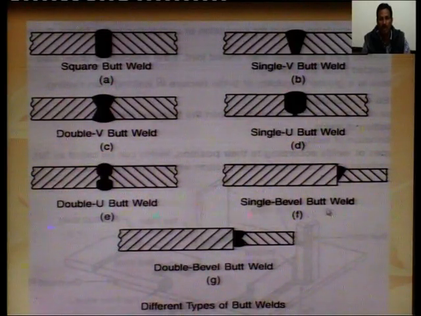Single bevel butt weld, when butt weld is inclined in shape. So, this type of weld is single bevel weld, and this diagram shows the double bevel butt weld. In this, double inclination is there, one here and second here. This type of butt weld is called double bevel butt weld.